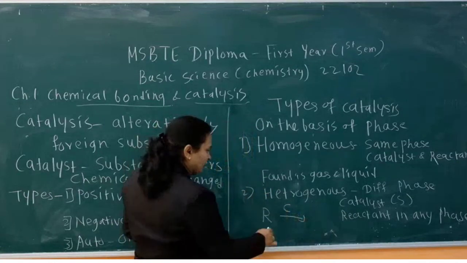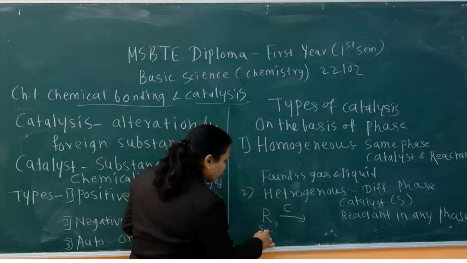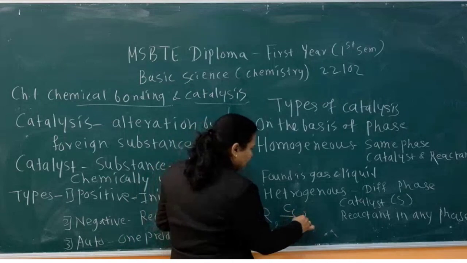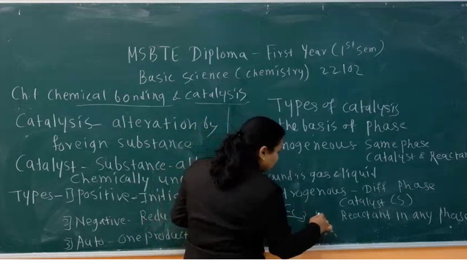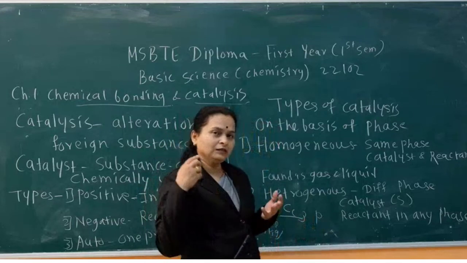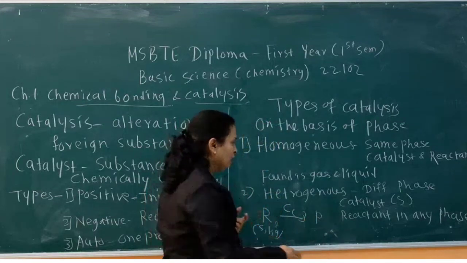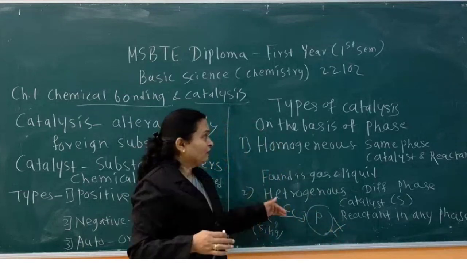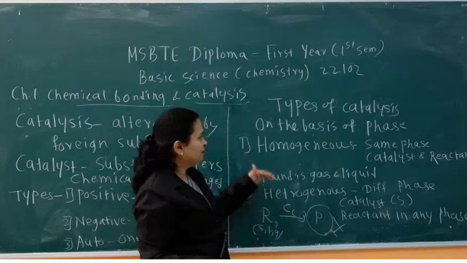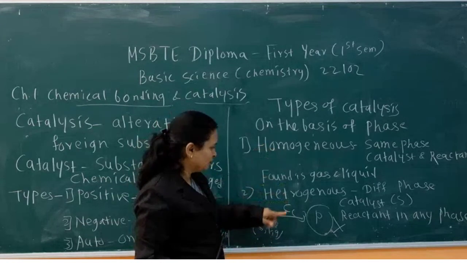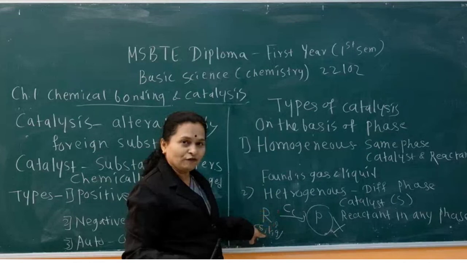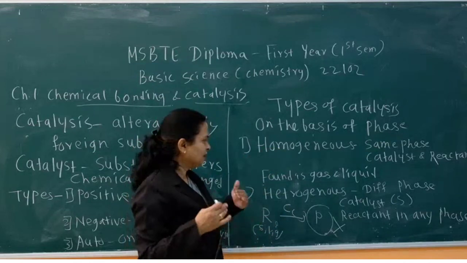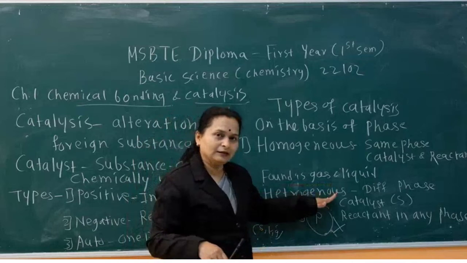Don't see the state of the product, whether gaseous, solid or liquid. On the basis of this, decide which type of catalysis it is. If both are in the same phase, then it is homogeneous. If they are in different phases, then it is known as heterogeneous catalysis.